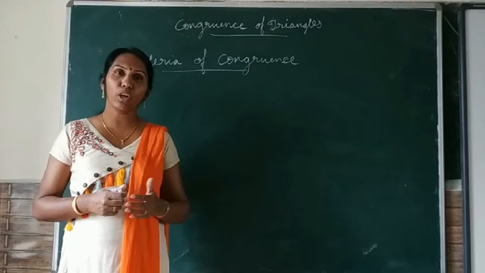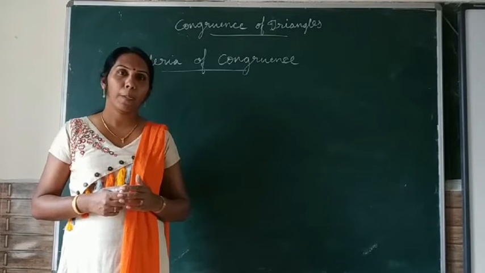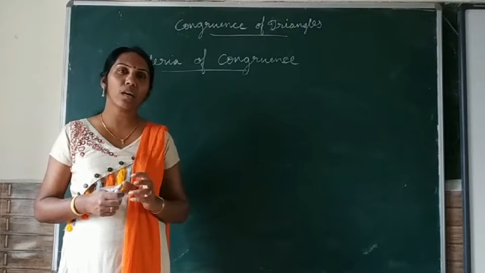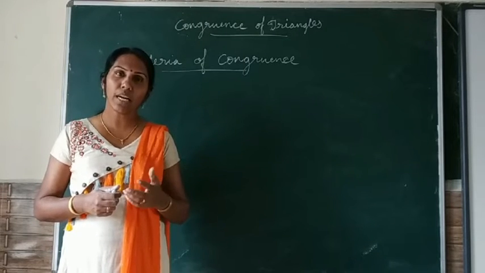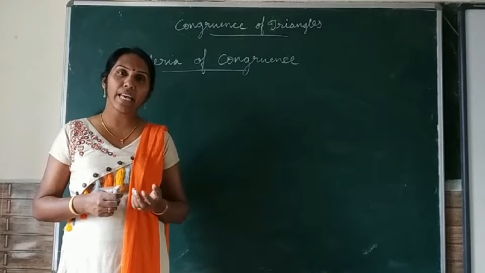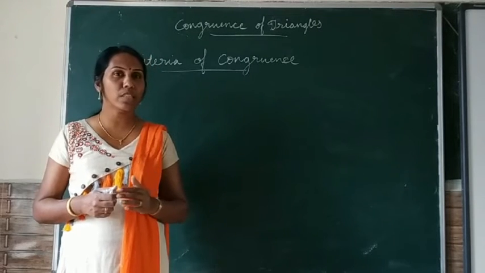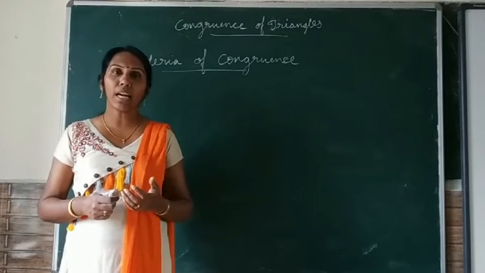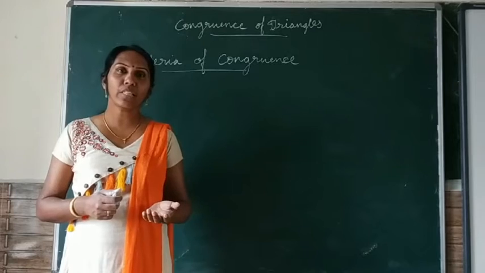We have studied the meaning of congruence and two criteria for proving that two triangles are congruent or not. We have studied SSS criterion of congruence and SAS criterion of congruence. These two criteria you have studied. Now in this class we will study two more congruence criteria.